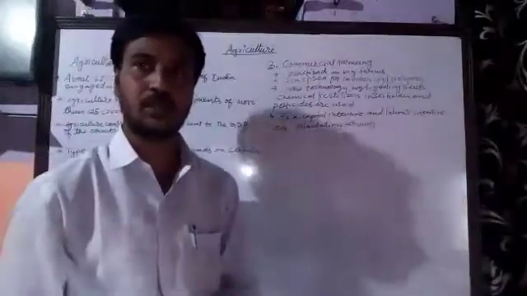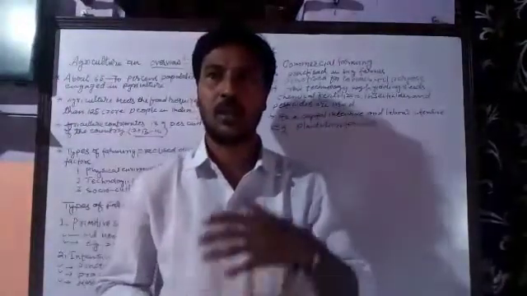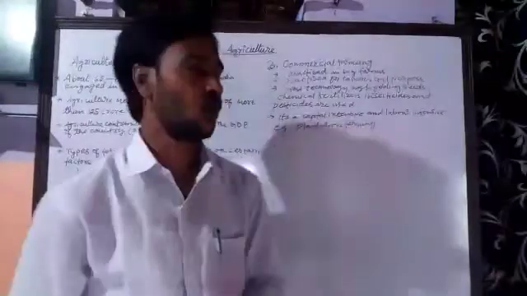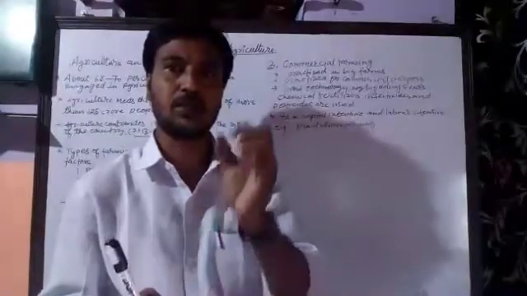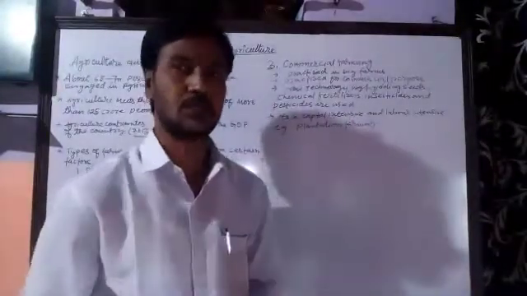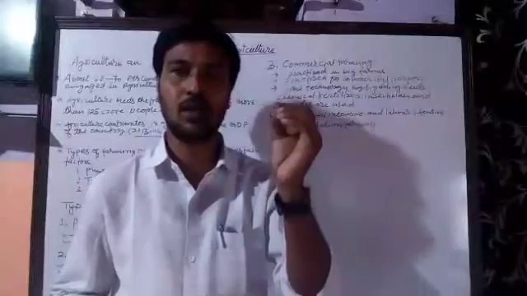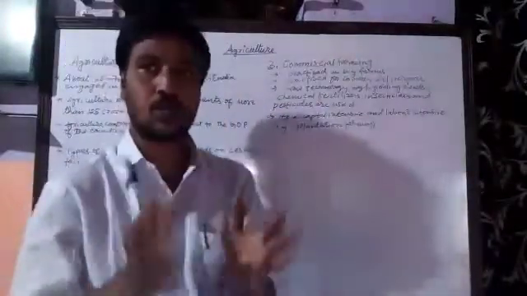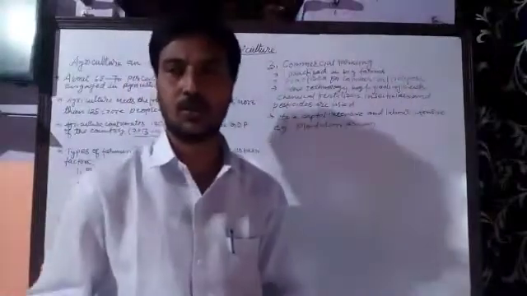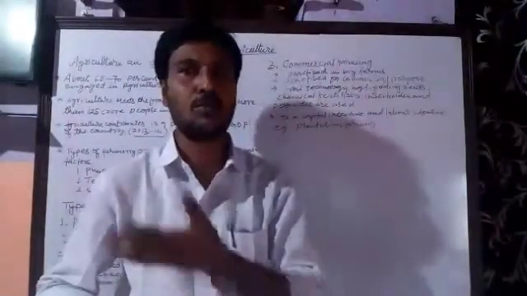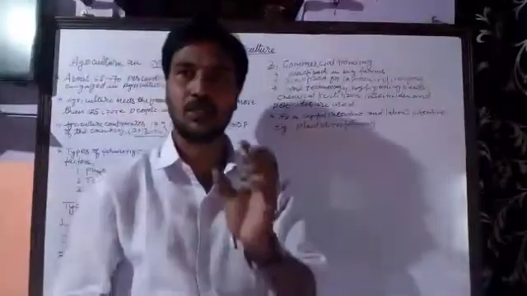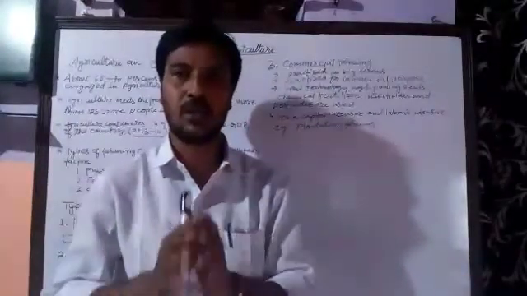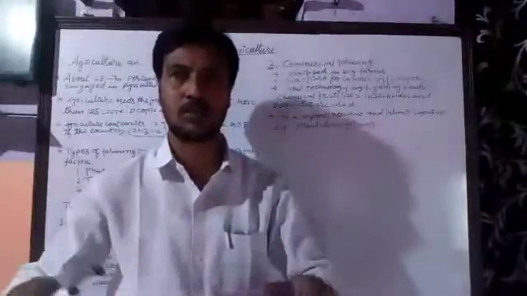Next is commercial farming. The third type of farming is commercial farming, and by the name itself you can understand. The characteristics of this farming: the farming is mainly done for commercial purposes, for earning money, and therefore since it is for a commercial purpose, a surplus of crops is grown for selling, so that maximum earning should be there. This type of farming is practiced in big farms, big plots.